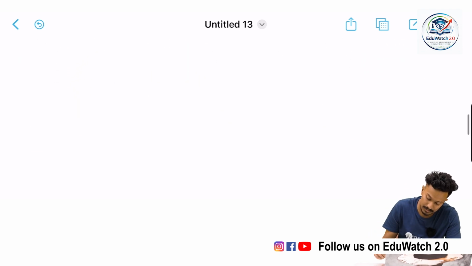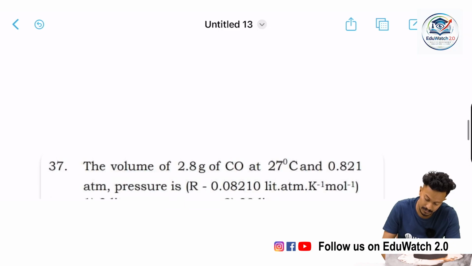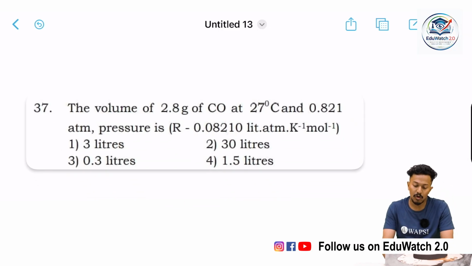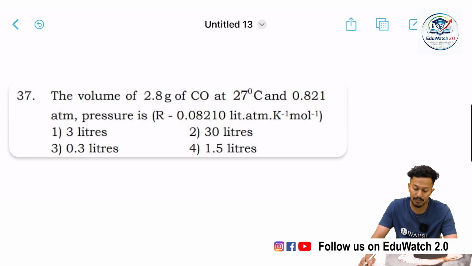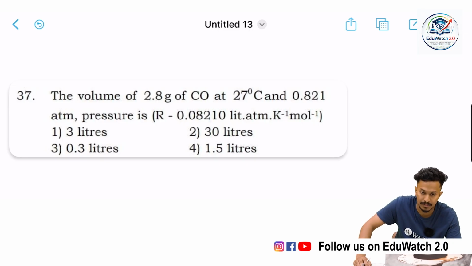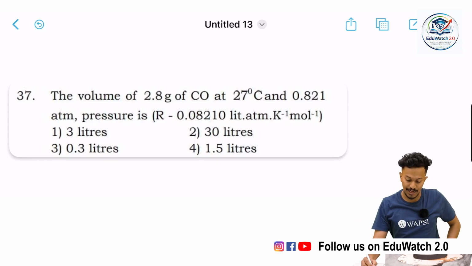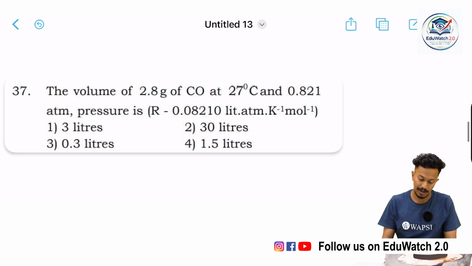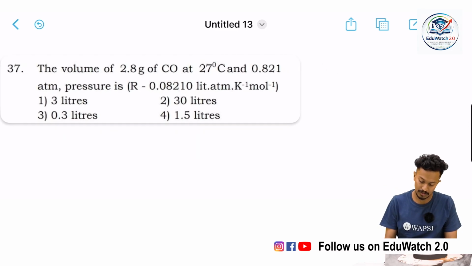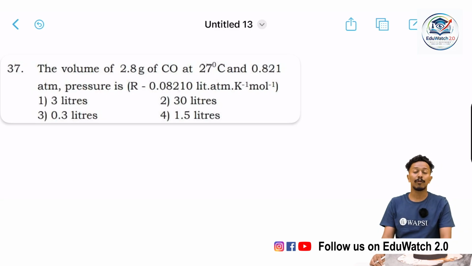Our next question is: the volume of 2.8 gram of carbon monoxide at 27 degrees Celsius and 0.821 atmospheric pressure is dash. We have to find out the volume.